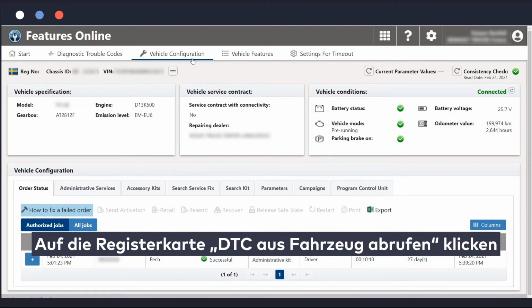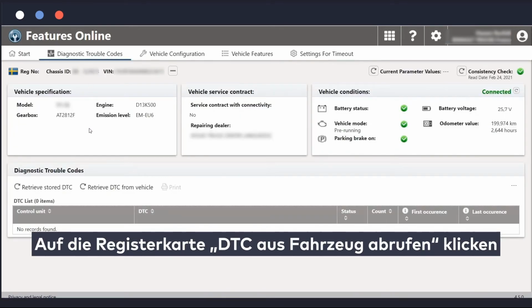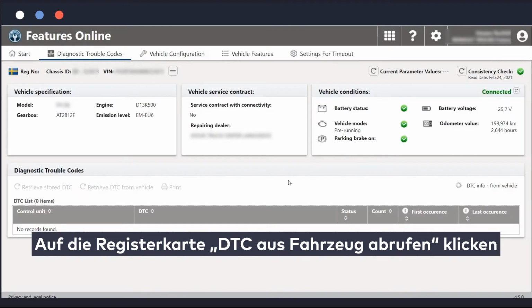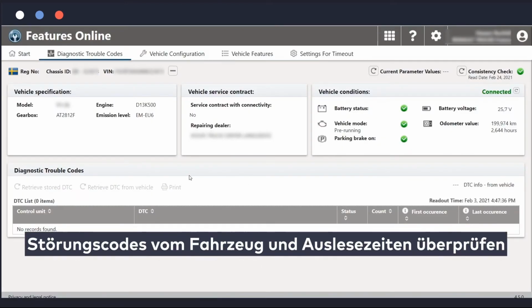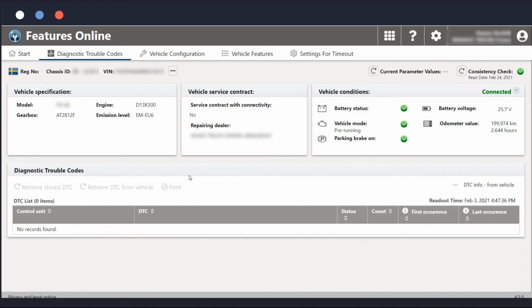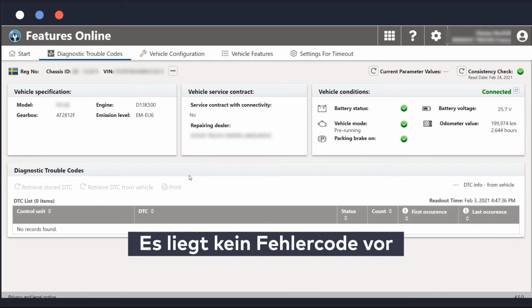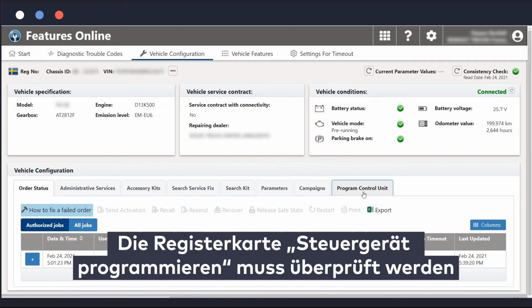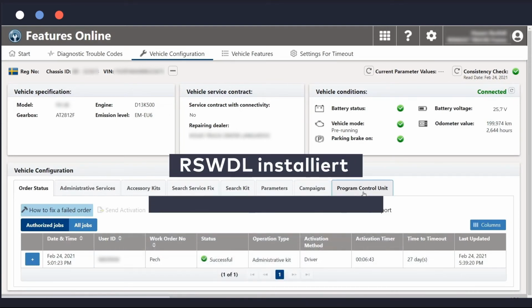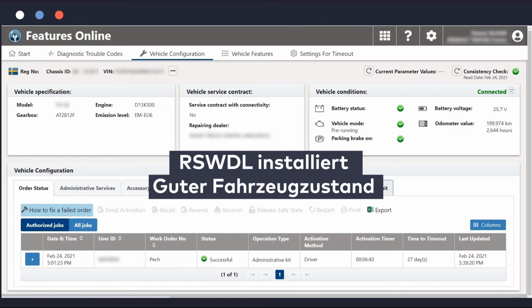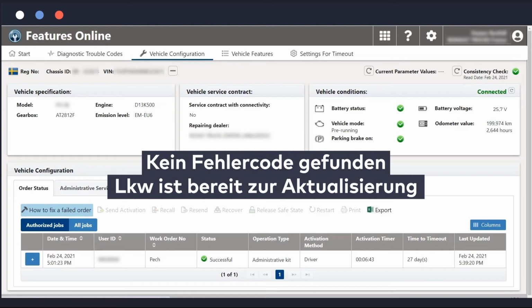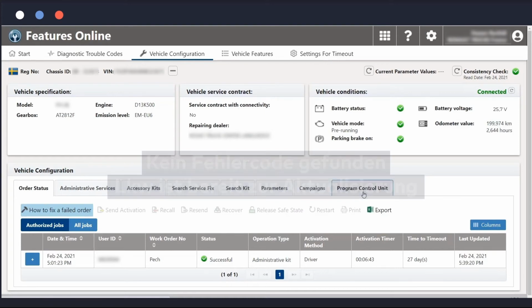She clicks on Retrieve DTC from Vehicle tab. She checks DTC from Vehicle and readout times and notices there is no fault code. Before campaign installation, Alice checks the Program Control Unit tab. When RSWDL is installed, she checks the vehicle conditions are good. No fault code has been found, the truck is ready to be updated.